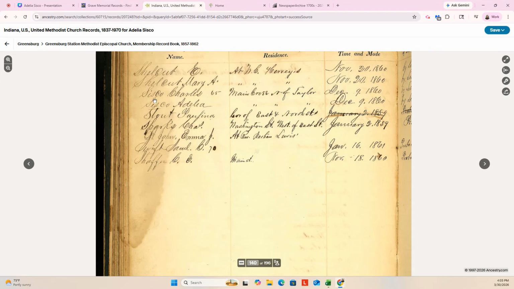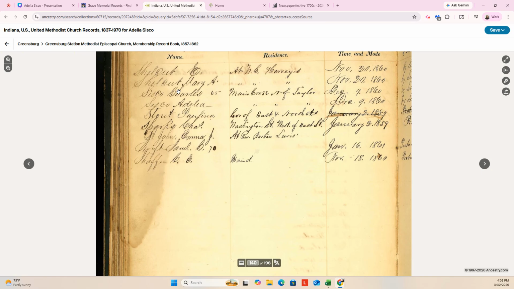And it looks like, oh, we even have a name, so Charles. All right, so this is good news because her husband on her gravestone was C.W. Sisco. So Charles would track with that.